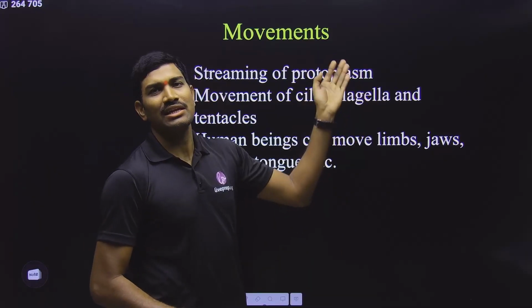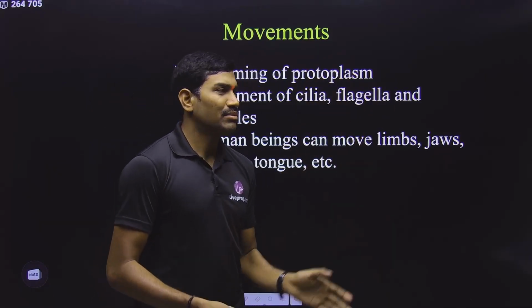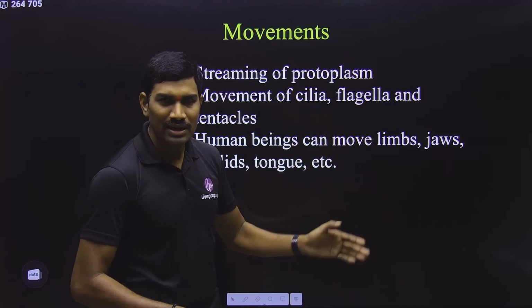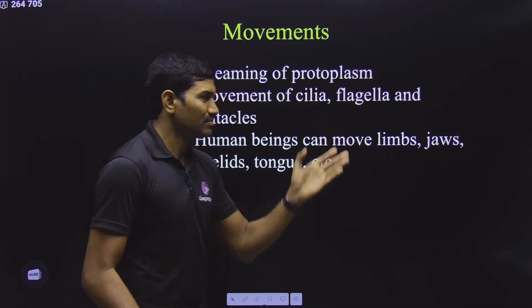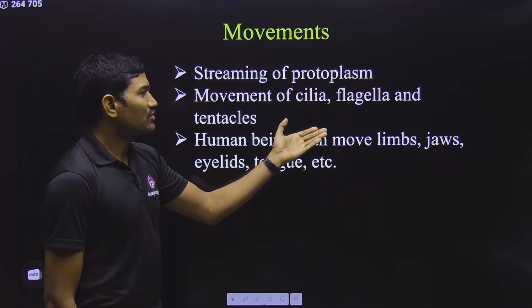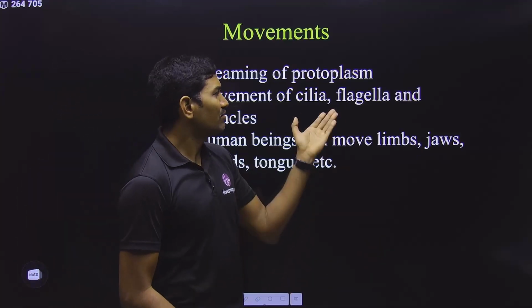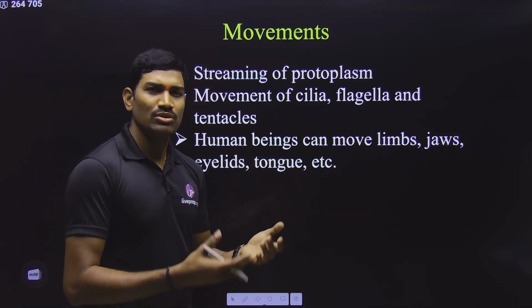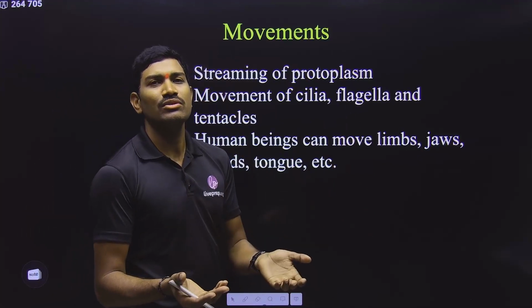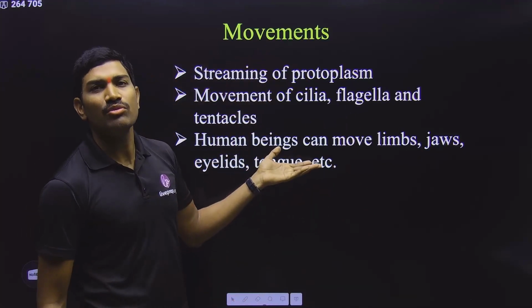But here in NCERT they are talking about the amoeba. Please remember, this is not just happening in amoeba, it is occurring in all eukaryotic cells. Next one, the movement of cilia, flagella and tentacles by different organisms. Different organisms have these structures, so they are able to move. When they are moving, they come under the examples of movements.